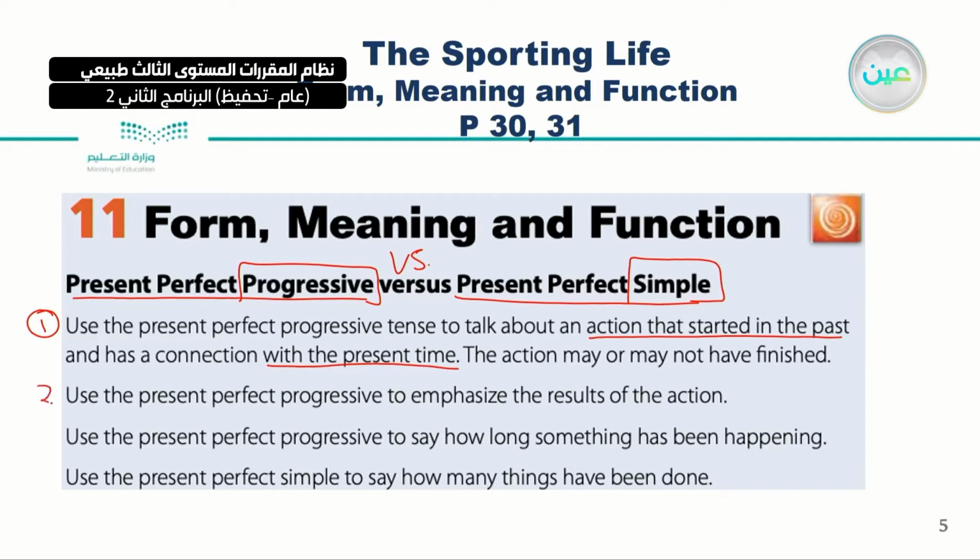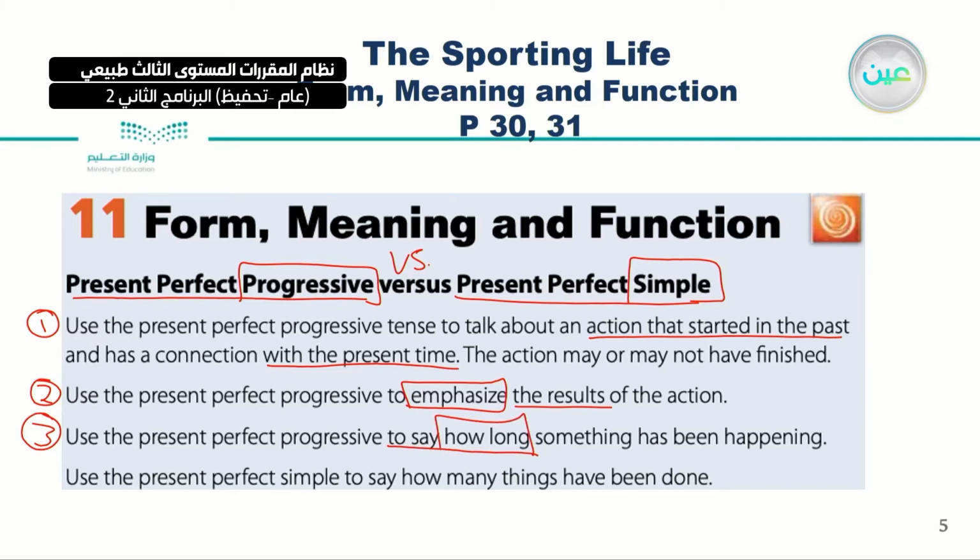Number 2, use the present perfect progressive for what? To emphasize. What do you mean by emphasize? Emphasize means to focus on something, or make it large, for example. The result of an action. Number 3, use the present perfect progressive to say how long, and inshallah we are going to explain that in some minutes. To say how long something has been happening.